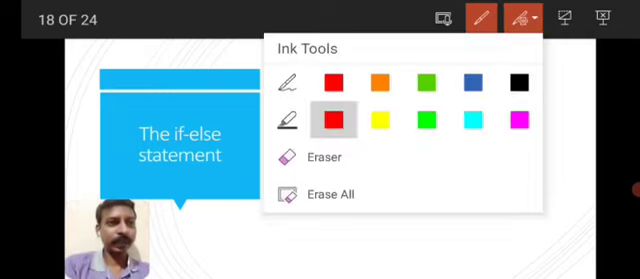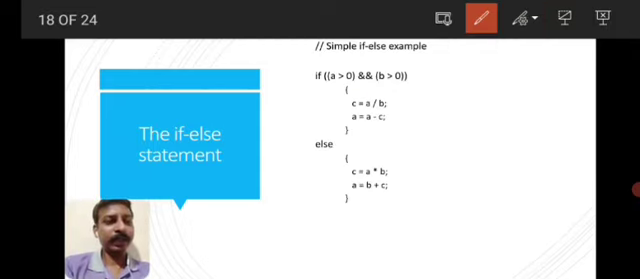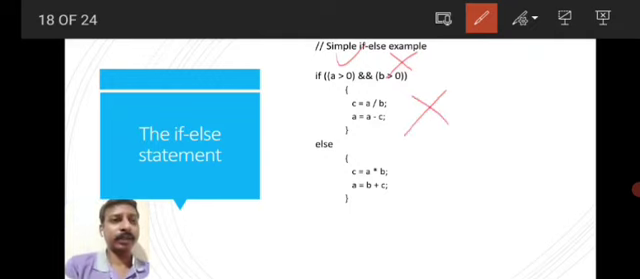I think you got it. If a greater than 0 is true and b greater than 0 is false, then the if block will not get executed, because you have an AND operation. For an AND operation, both expressions must be true, otherwise the output is false. So here the second expression is false, so the if condition is false, so this will not get executed. It will directly come to the else statement and this will be executed.